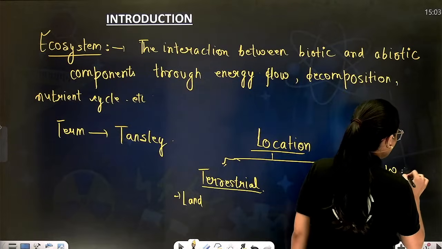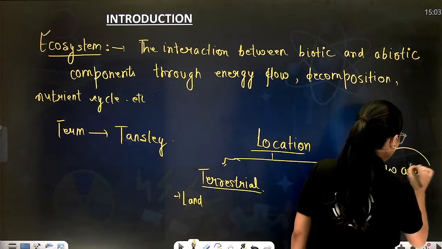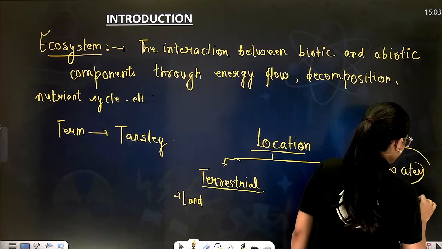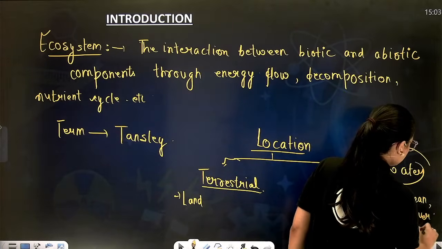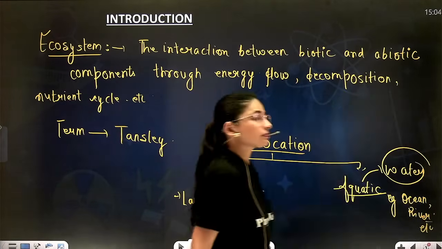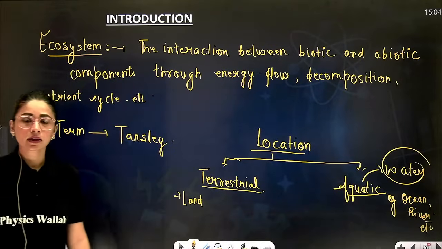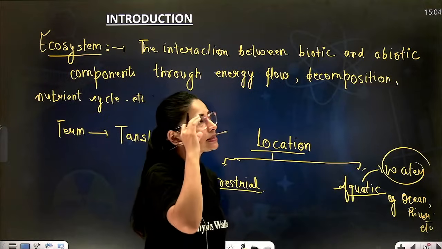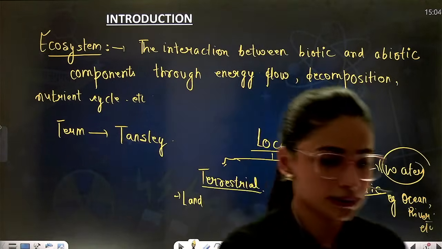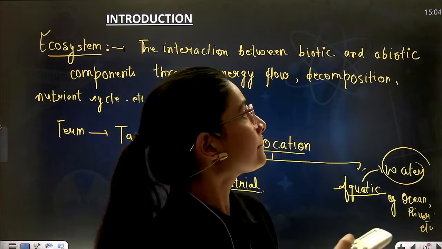Aquatic means ecosystems which are found in water, like for example ocean ecosystem, river ecosystem, pond ecosystem.